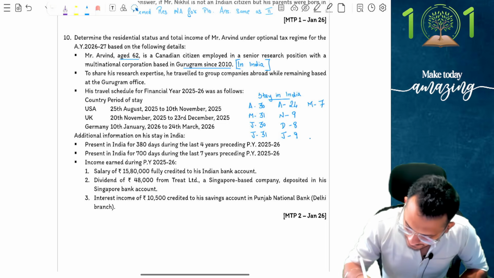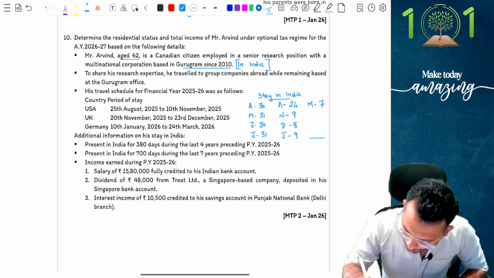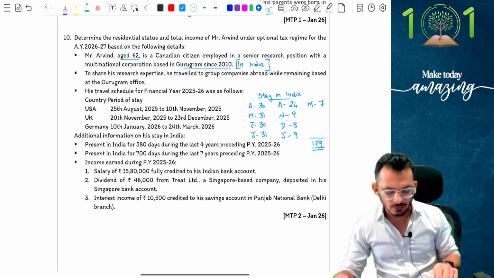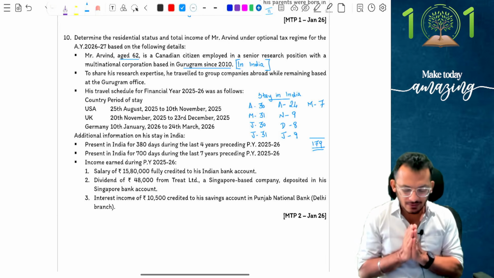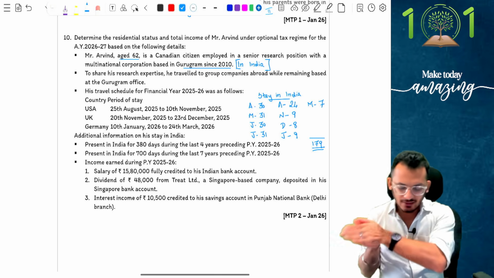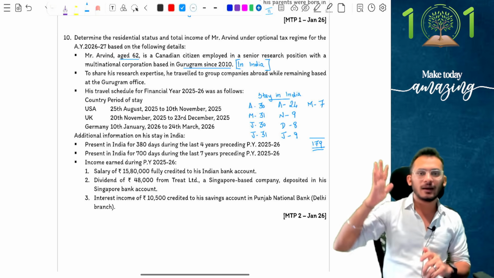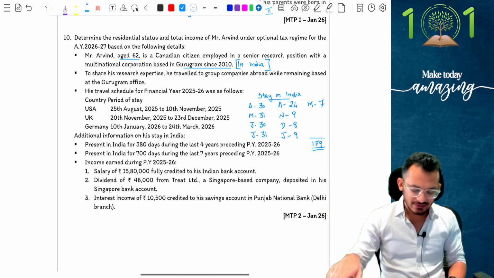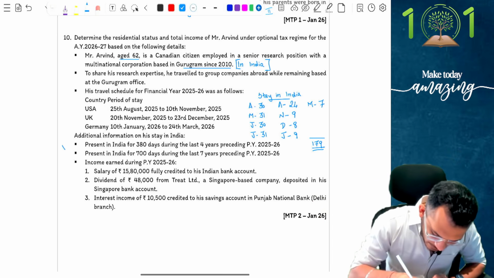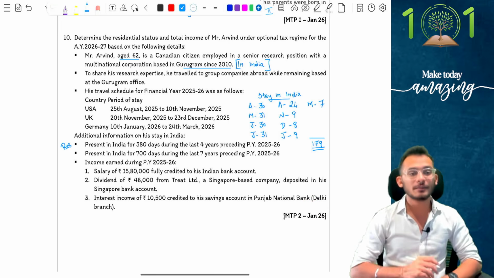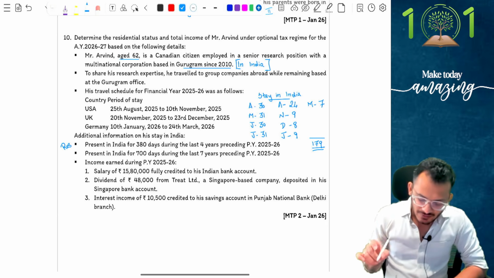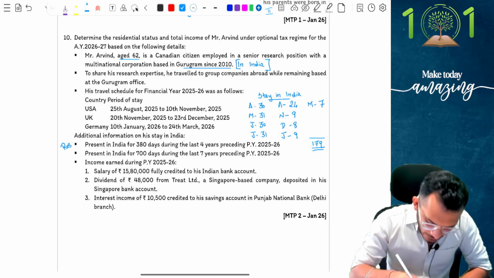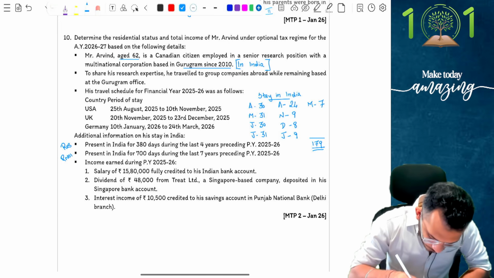So 179 days is what I was there in India, which means I am not there for 182 days. With the 182 days condition not satisfied, I need to check what happened in the past years. It says present in India for 380 days in the last 4 years, and a foreign citizen who is coming to India will have a condition of 60 plus 365. 60 has been satisfied, 365 also has been satisfied. The person has become a resident. Second, the person has stayed in India for 700 days. I should stay in India for less than 730 days to become RNOR, which means concluded answer. Our answer is RNOR.